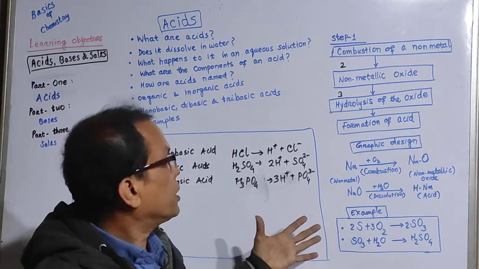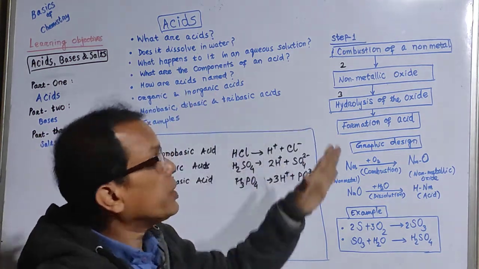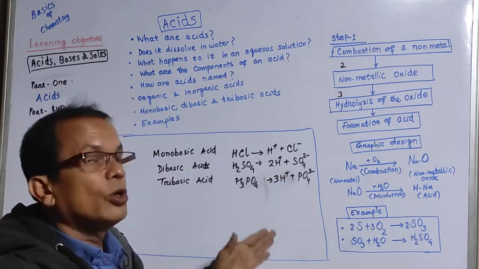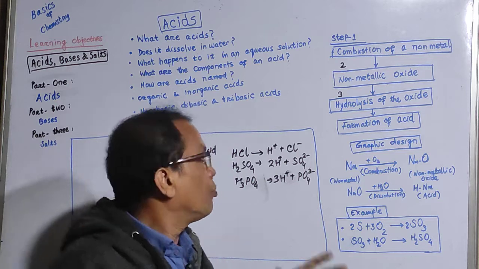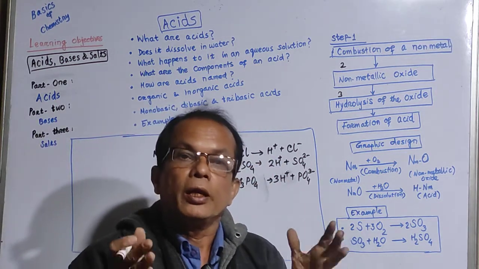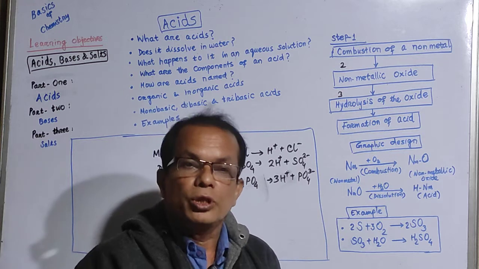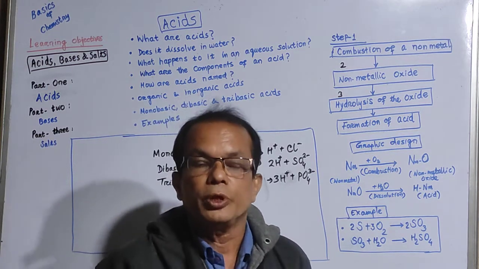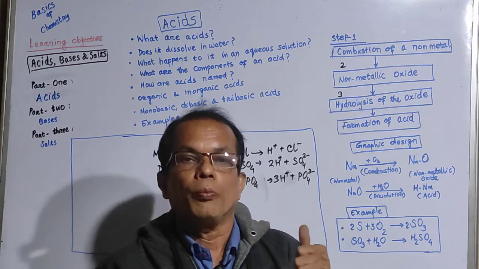So we can say that out of the inorganic acids, the stronger acids contain more H plus ions, and weaker acids contain fewer hydrogen ions. With this, I think we have introduced acids, and in the next video we shall go to bases.